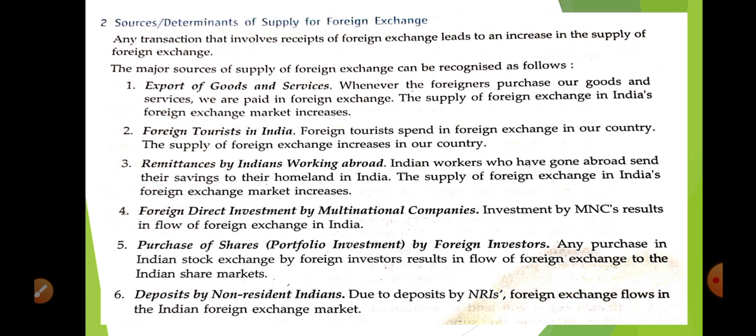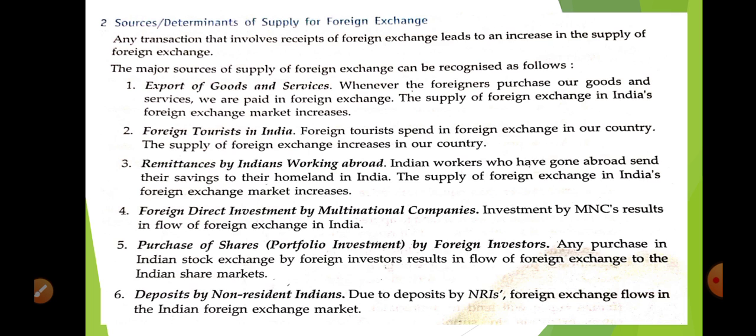Now, determinants of supply of foreign exchange. Who supplies foreign currency? If anyone from the rest of the world wants to purchase Indian goods, they are going to make the payment in their own domestic currency. Like if you take an American, he wants to purchase a handloom sari, so for that he is going to make the payment in dollars, because the legal tender money is the dollar. So when an American purchases a silk sari, obviously we are going to get dollars in return.